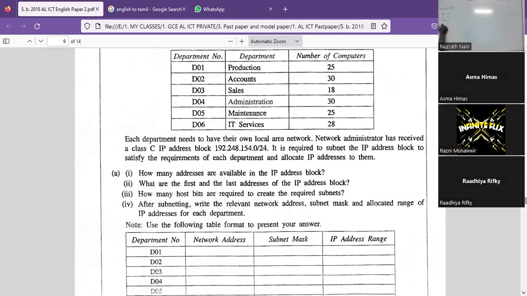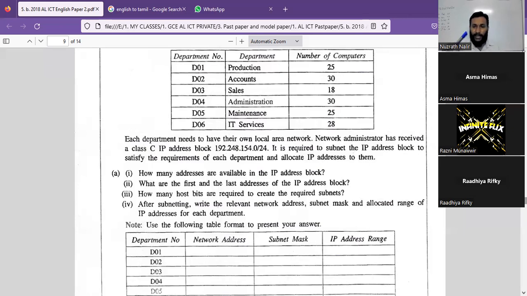And you have administration and maintenance and IT services. So 30, 25, 28. 25, 28. Okay, let's see. The address block is 192.248.154.0/24. So the first question is, how many addresses are available in the IP address block?